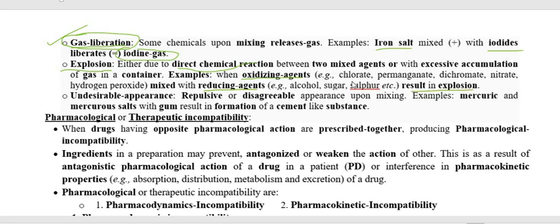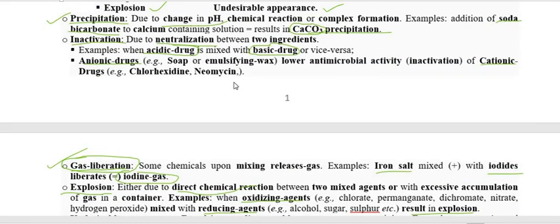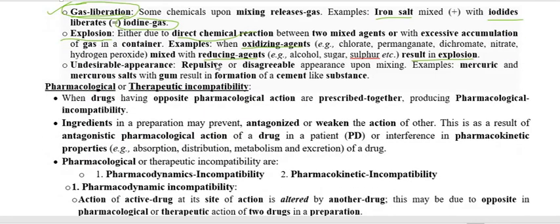An example is when we put an oxidizing agent with a reducing agent, then there is an explosion. Example oxidizing agents are chlorate, permanganate, dichromate, nitrate, and hydrogen peroxide mixed with alcohol, sugar or sulfur. They may result in an explosion.